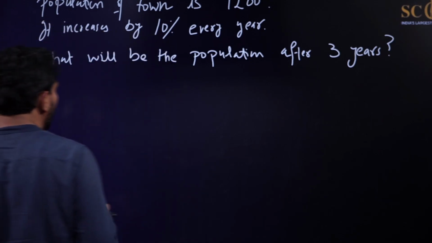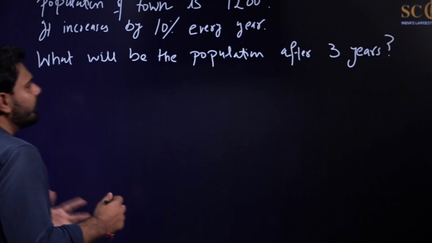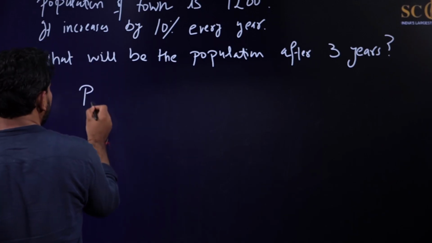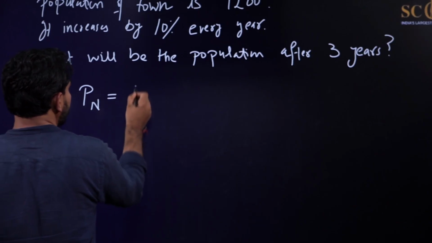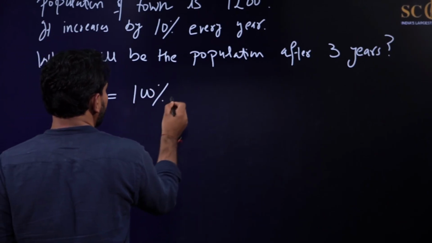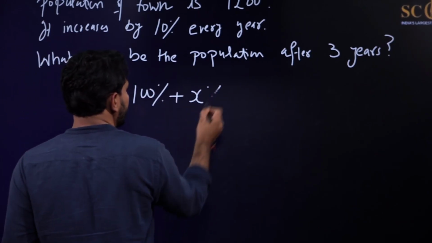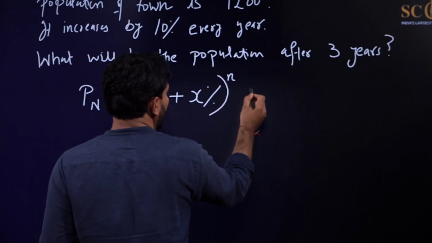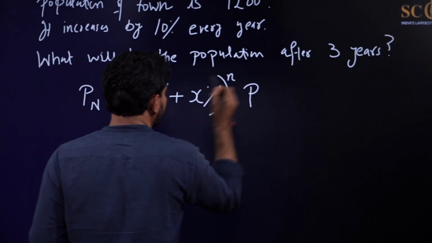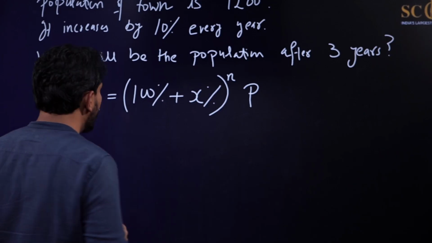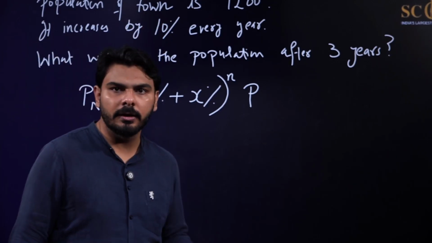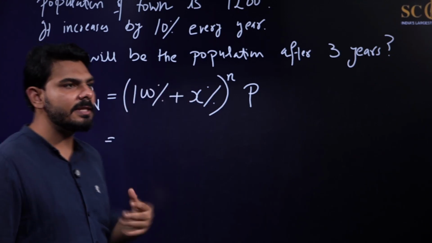Now we already know the formula for the population after n years. The new population is 100% plus X%, raised to the power n, of the old or current population. In this case, the population is getting increased by 10%. So 100% plus 10% is how much?